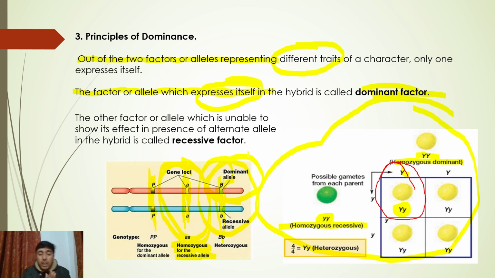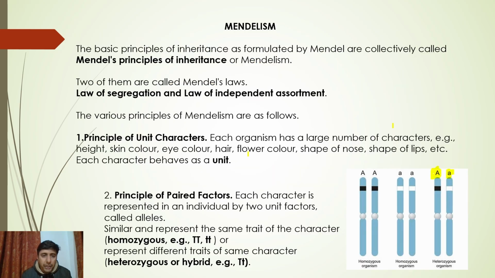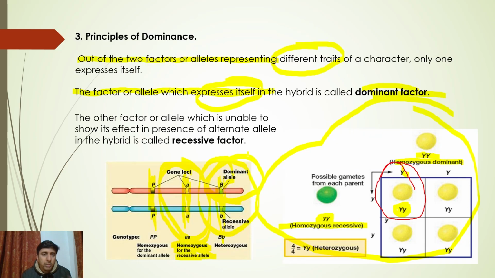Okay, see ये जो तीन थे, principle of unit factors, principle of paired factors, and principle of dominance, they were ये पहले तीन laws हैं. These are the first three laws of Mendelism. Okay, इसके बाद now comes the interesting part, known as what? Laws. Law of segregation and law of independent assortment. Very easy laws. Just pay attention, guys.